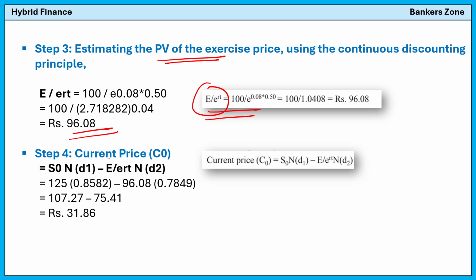Now in step 4, you have to find the current price. The current price is nothing but S times N(d1) minus E divided by e raised to rt times N(d2). Put the values and you will get the current price. In that way you have to go through it. I recommend, if possible, you can skip it.